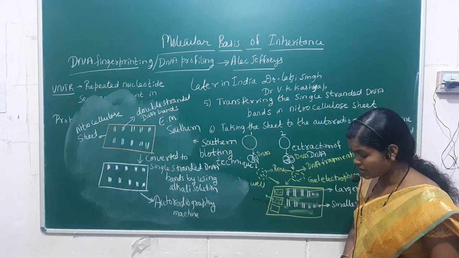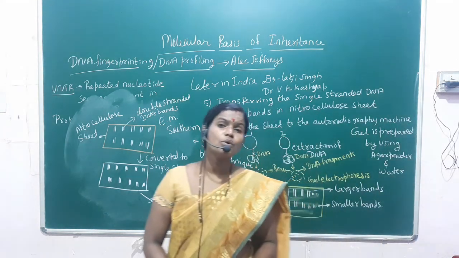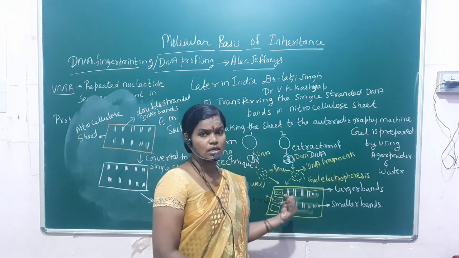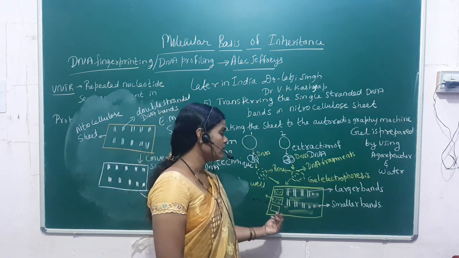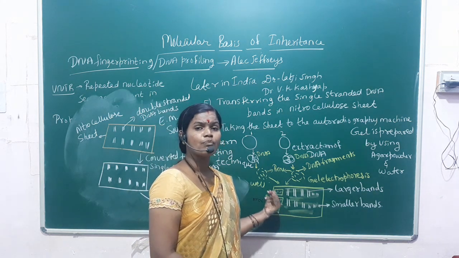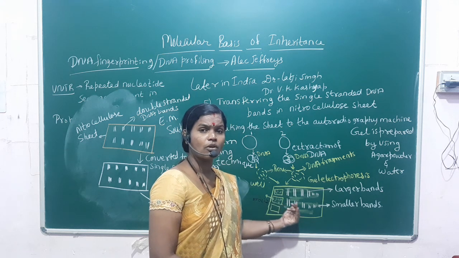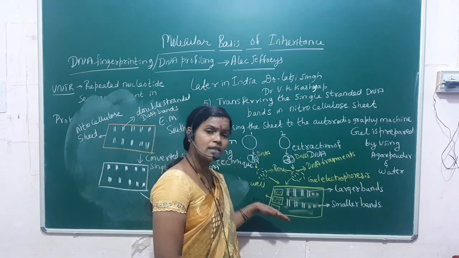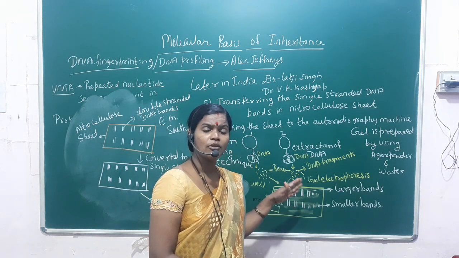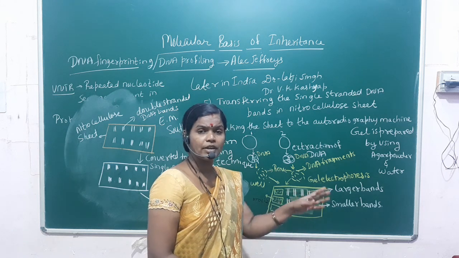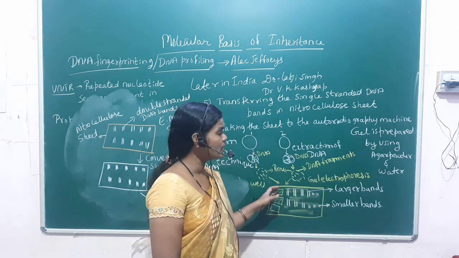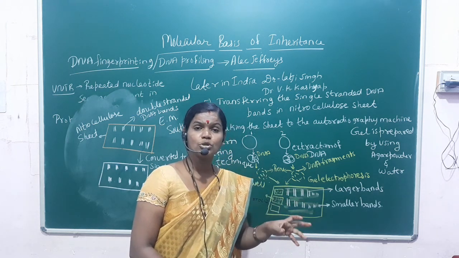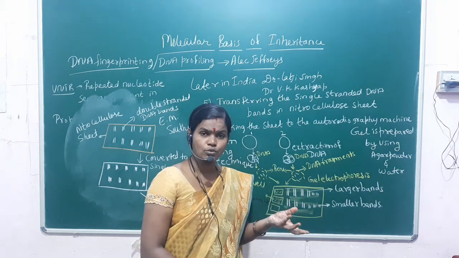Then, after cutting the DNA into pieces, those DNA fragments are taken to the gel electrophoresis, and then we will see the DNA traveling in the form of bands. What is gel electrophoresis? I have told you that it is a technique where the DNA fragments are separated into bands. And here we are using agarose gel powder. So agarose gel means what? That is the mixture of agarose powder and water. They are going to boil that one.